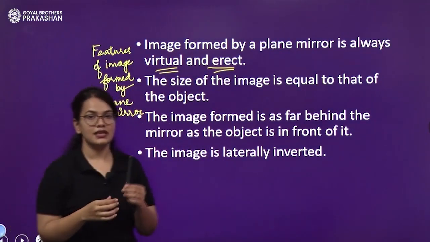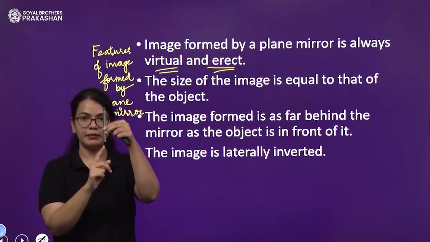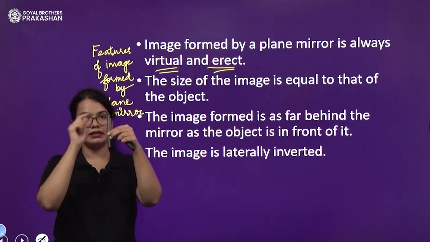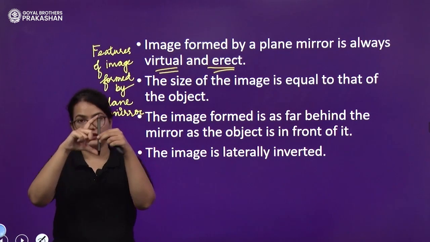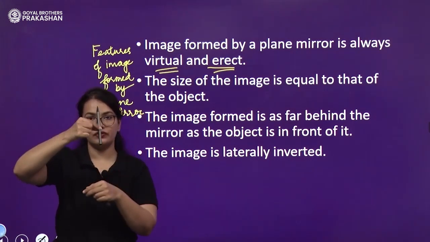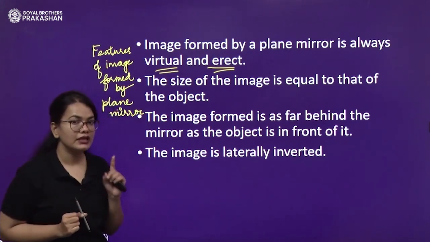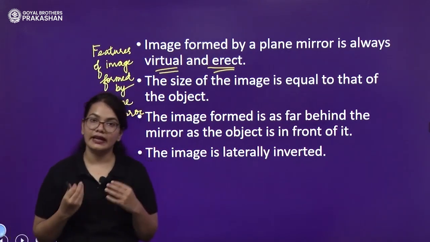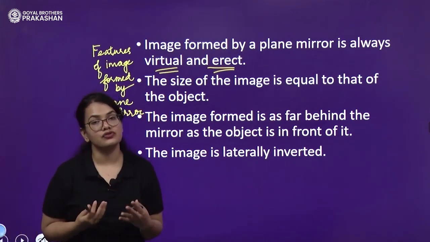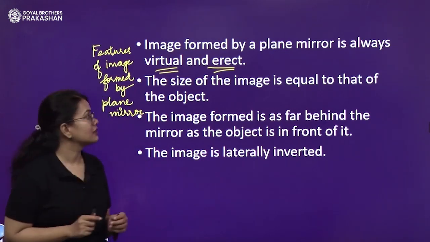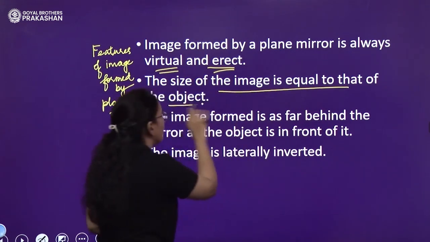Erect means, see, if this is the object, the pointed part is downwards and the blunt part is upward. If I see the same orientation, it is erect. But if I see the orientation of the image like this, then it is inverted. Okay. So, in the plane mirror, we always see the erect image, and you need to keep in mind that erect images are always virtual, or virtual images are always erect. Okay. The size of the image is equal to the size of the object.